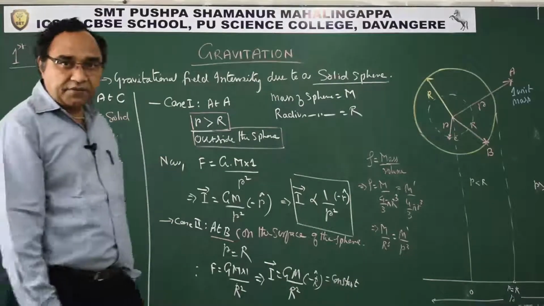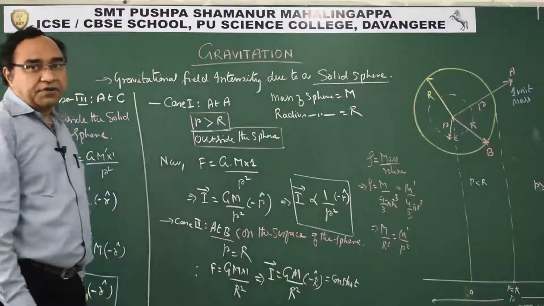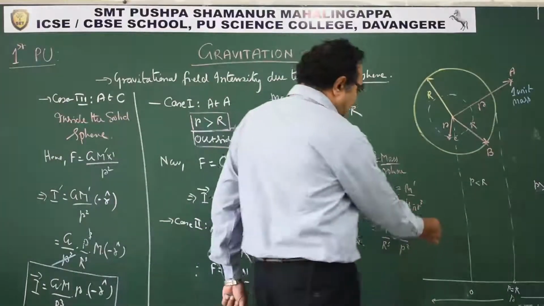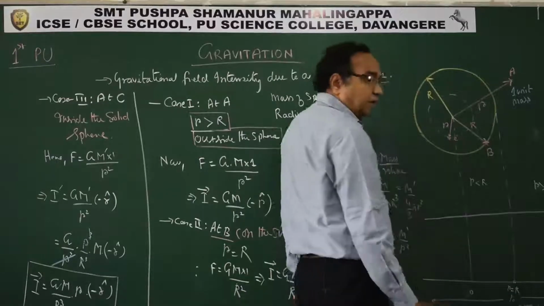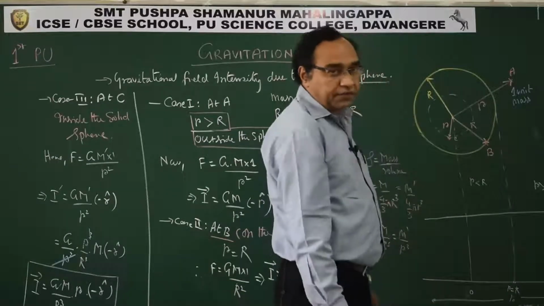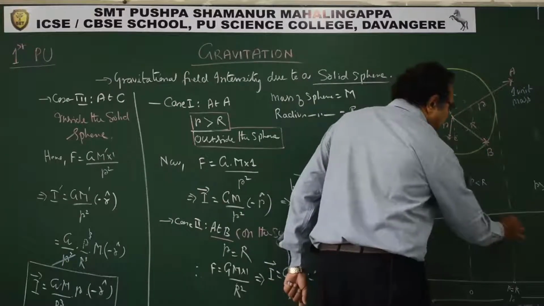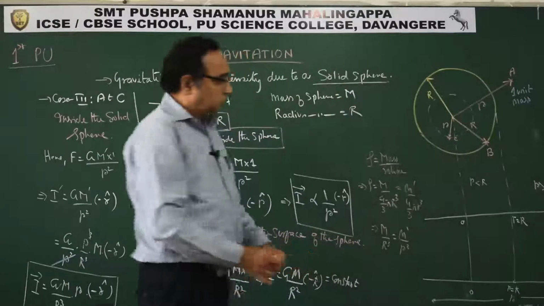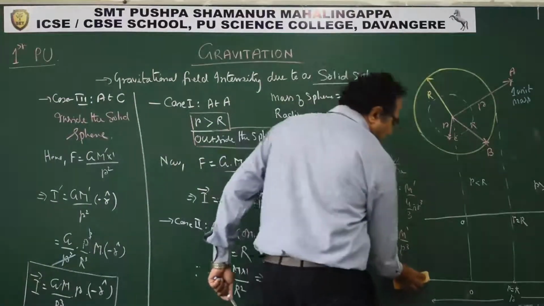The point is inside the sphere. So for the point inside the sphere, what do we see? The intensity of gravitational field is 0 because it is on the negative side. So how can we plot the equation?